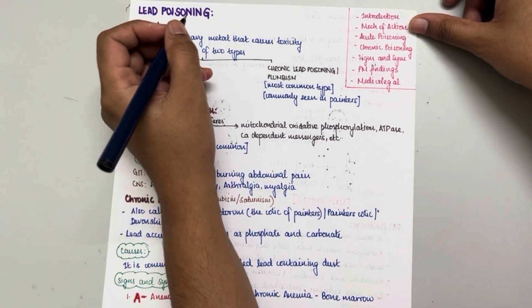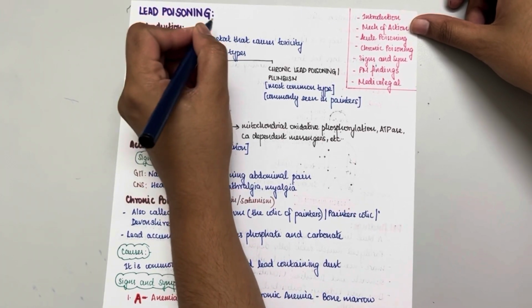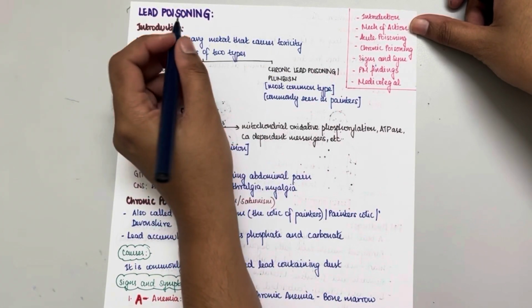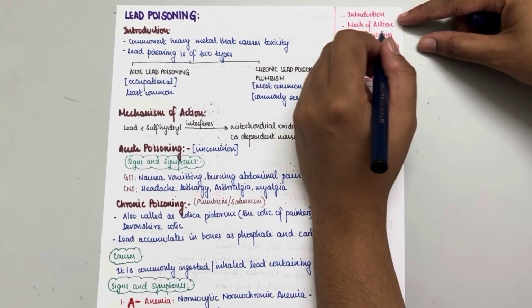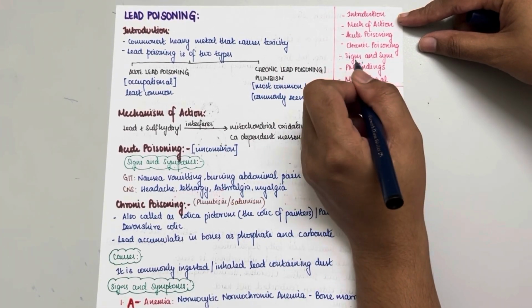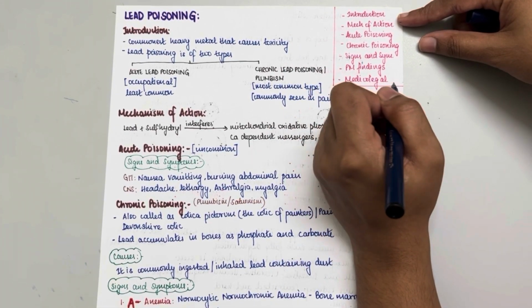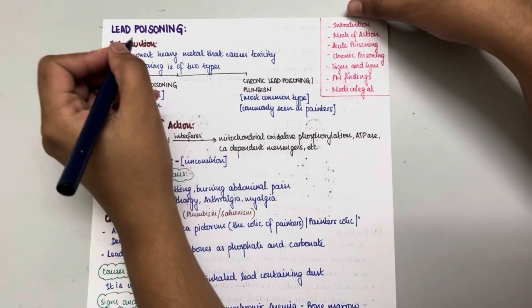So in today's video, we are going to see yet another important topic in toxicology, that is lead poisoning. The topic lead poisoning is going to be discussed under 8 topics, that is introduction, mechanism of action, acute poisoning, chronic poisoning, signs and symptoms, postmortem findings and medicolegal aspects. So first let us see about introduction.